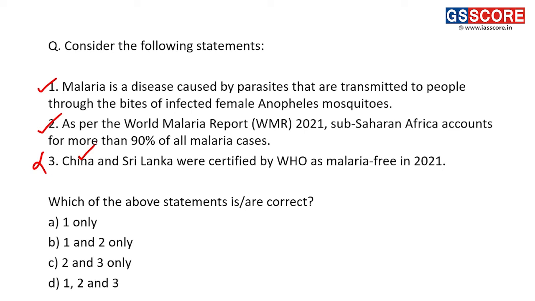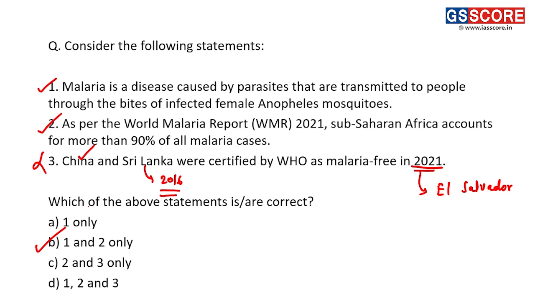Yes, China was certified, but Sri Lanka was not certified in 2021. It was certified in 2016. Right. So in 2021, along with China, it was El Salvador. El Salvador was also certified as a malaria free country. So it is not Sri Lanka, it is El Salvador and China, and that's why the third statement is incorrect. Answer is 1 and 2 only, mentioned in option B.